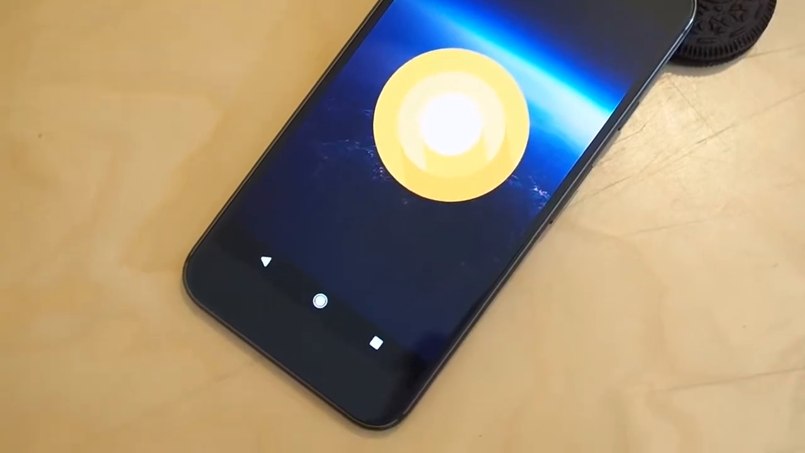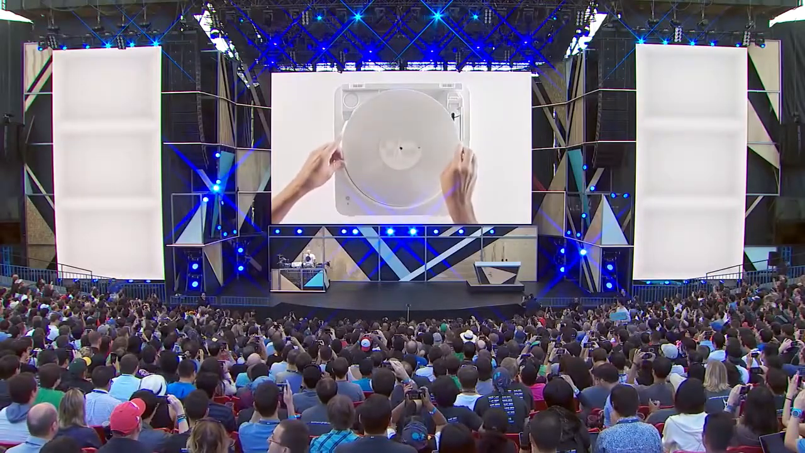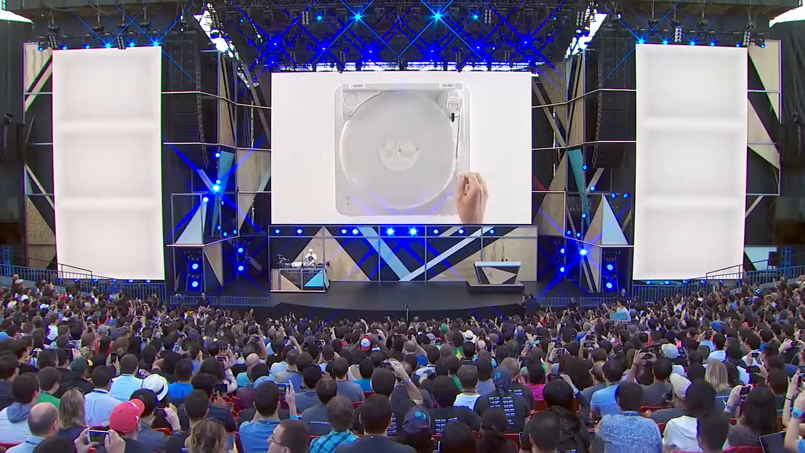So that's what's there right now, and all of this stuff is just the start for Android O. Google's going to have more features coming in future previews, and we'll learn more about the direction O is taking at Google I/O in mid-May.